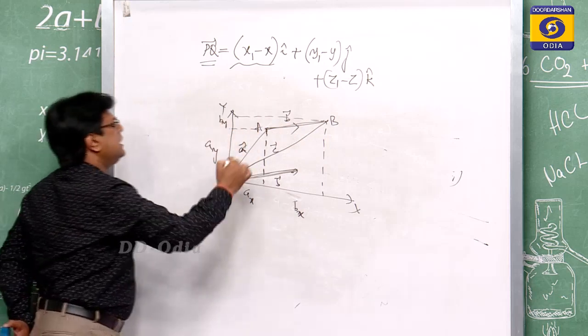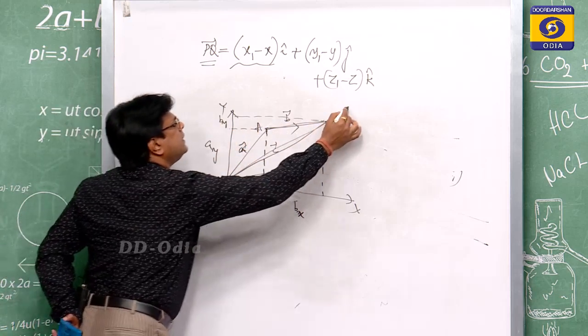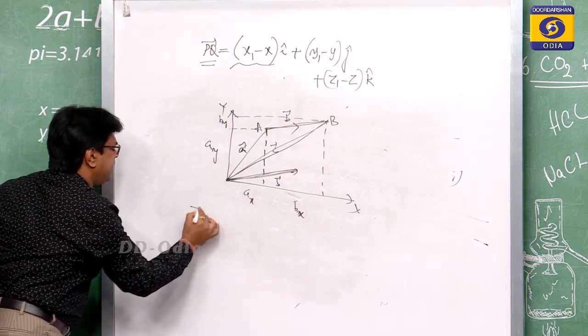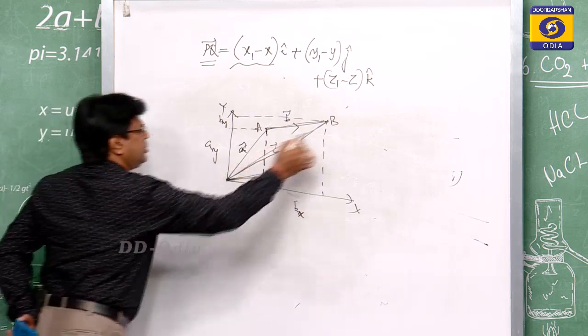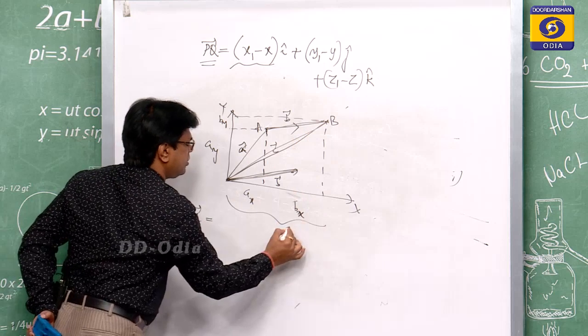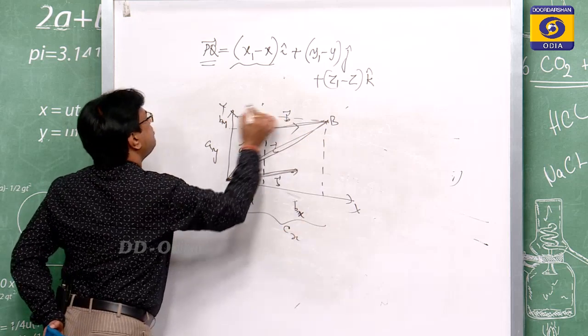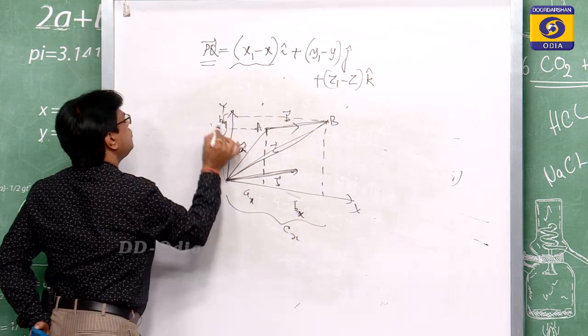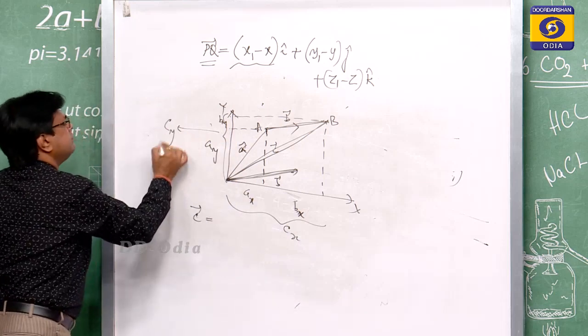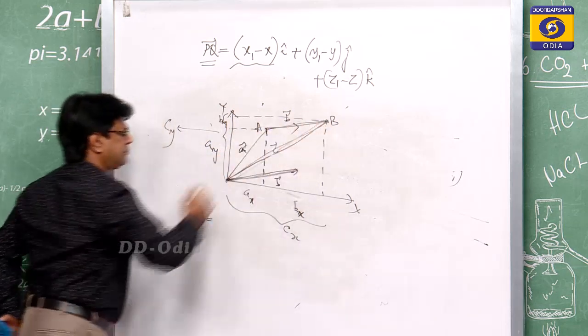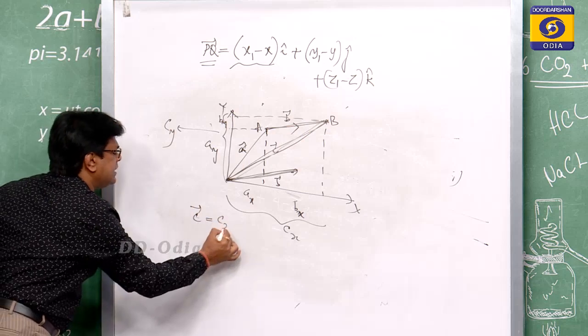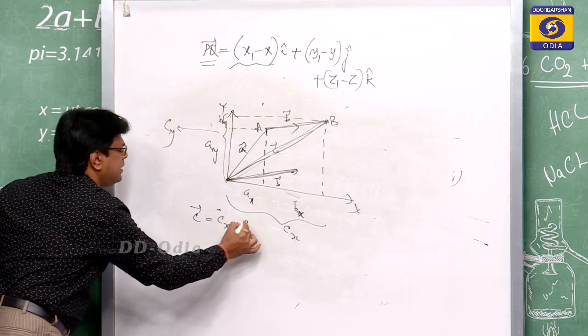Suppose this is your C vector, then the C vector can be expressed as Cx plus Cy.